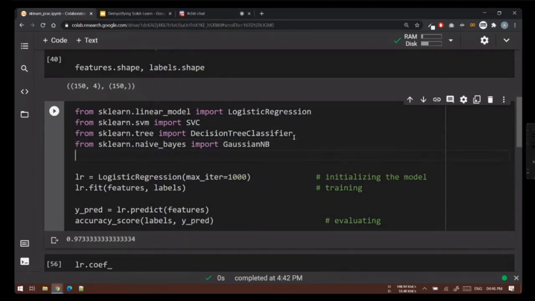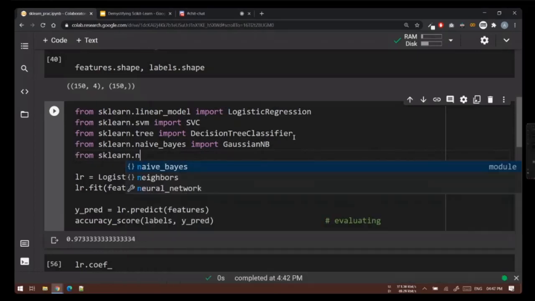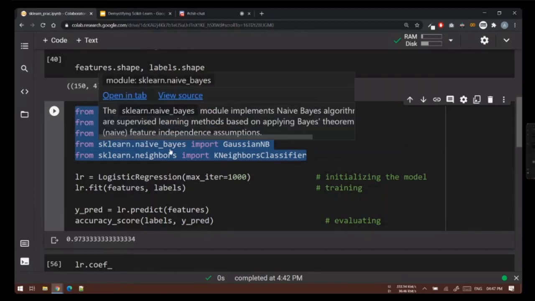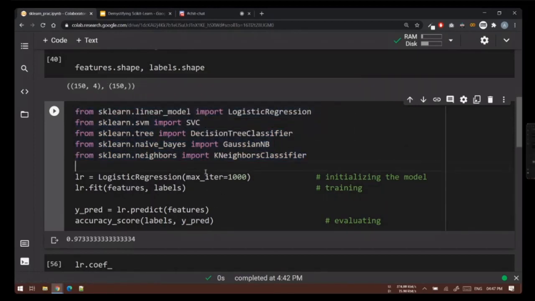Most of the things you will get in autocomplete. You don't have to remember a lot. Sklearn dot, if you want to use a neighbors-based algorithm, just say neighbors, import, and type capital K, you will get KNeighborsClassifier. It's that easy. Importing is very natural. All you have to do is spend some time understanding which model belongs to which family, and you can press tab after dot to see all the family names, and if you have a rough idea where this model should belong, you can select that family name and then you can start typing the model name. It's that easy.